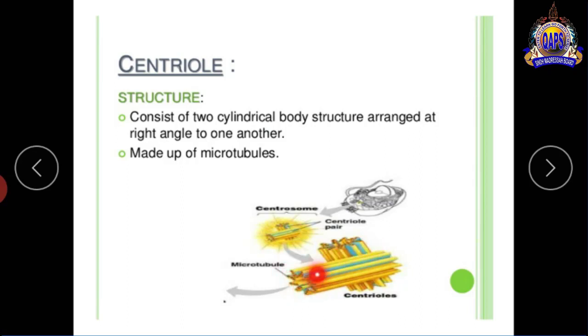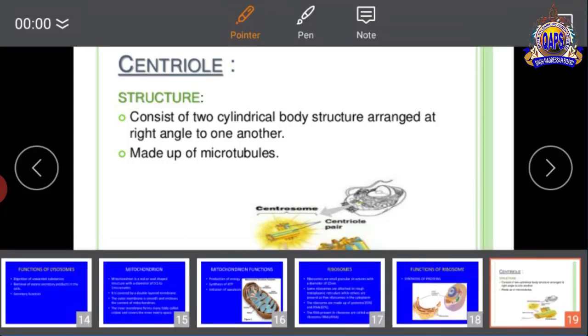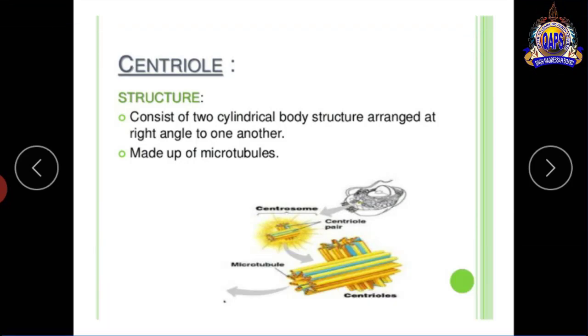Each centriole depends upon 9 microtubules, and the upper portion of the centriole is called the centromere. Centromere is the point at the top portion of the centriole.